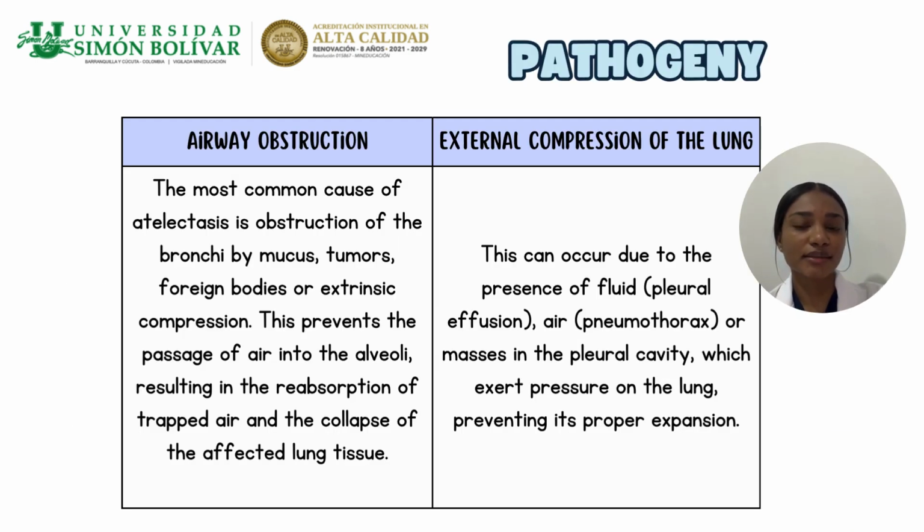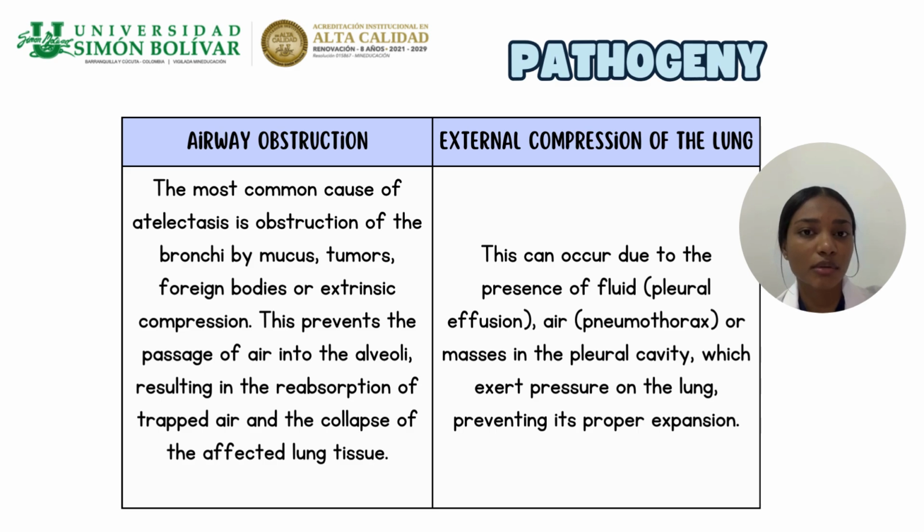Its pathogenesis really leads to loss of alveolar volume due to several mechanisms that prevent or reduce lung expansion. The main process involved is airway obstruction.